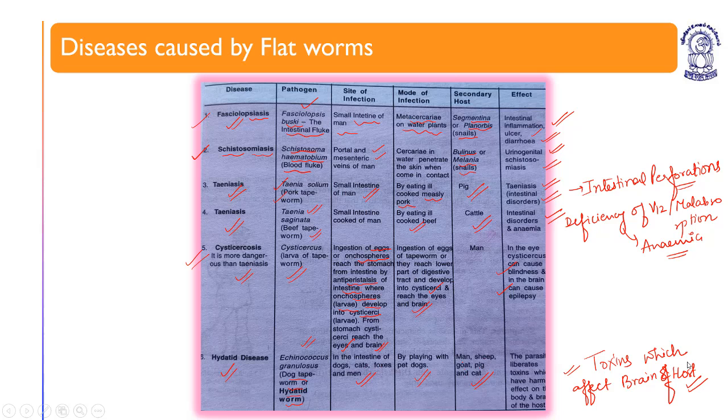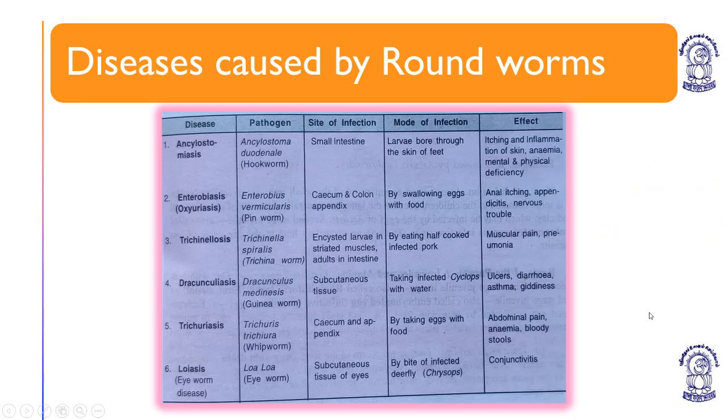Now we are going to start with the diseases caused by roundworms. Ancylostomiasis. The causative agent is Ancylostoma duodenale, or hookworm. The site of infection is the small intestine. Mode of infection is larva, which bores through the skin of the feet.